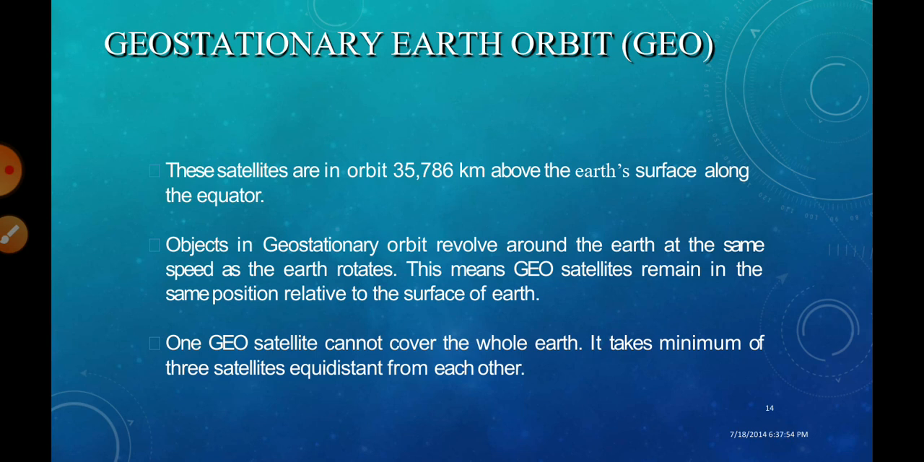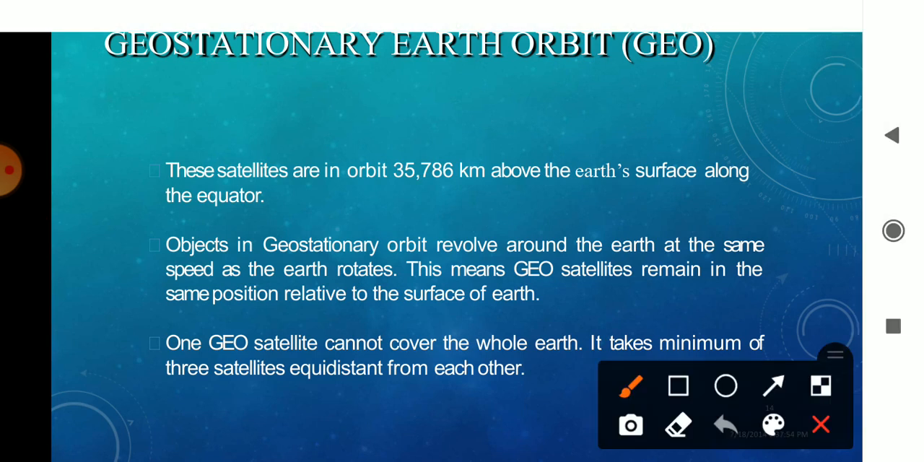Okay, so this GEO, what is GEO? It's nothing but geostationary Earth orbit. This is a satellite which has its orbit about 35,786 kilometers above the Earth's surface. Okay, it is above the Earth's surface at a distance of 35,786 kilometers, and mainly the geostationary objects are said to be revolving over the Earth.